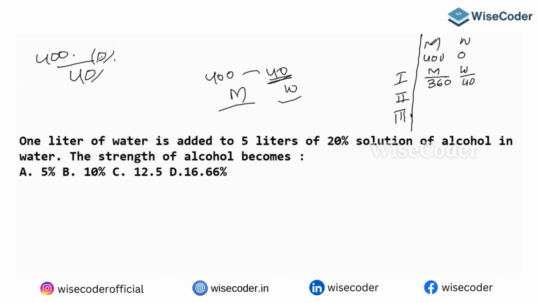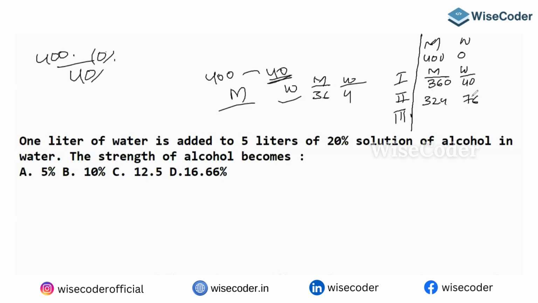Whether it is milk or water, he's removing 10%. So in 360, 10% is 36. Out of 360, 36 is going. From milk, he is removing 36. From water, 10% is 4, and it will become 40 again. If I remove 36, it's going to be 324. Don't consider water, because the rest is water only. No one is going to ask you how much water; he's definitely going to ask for milk only.